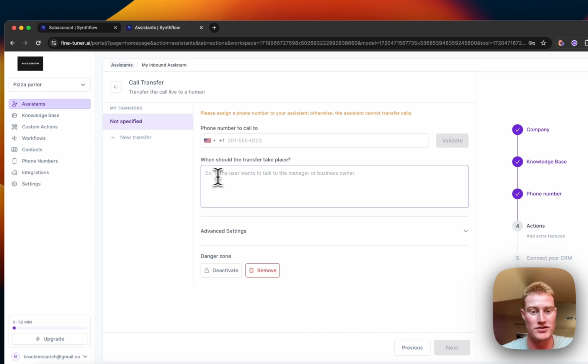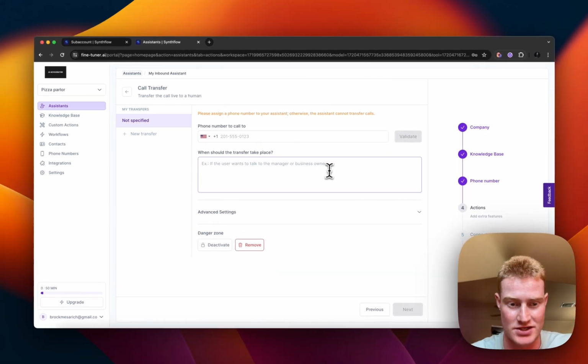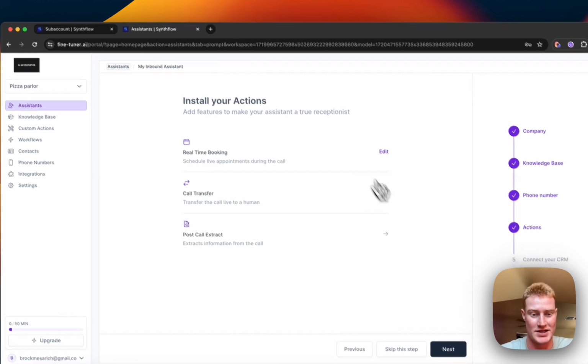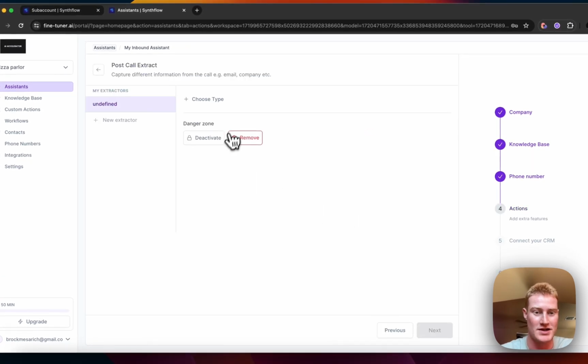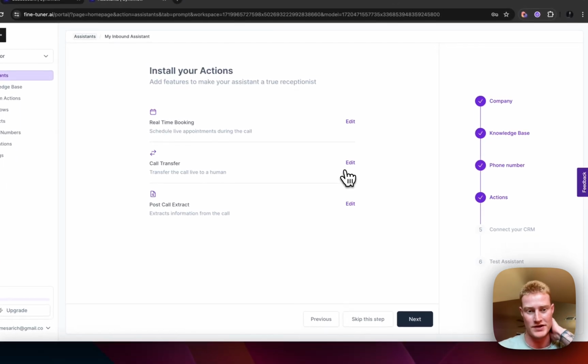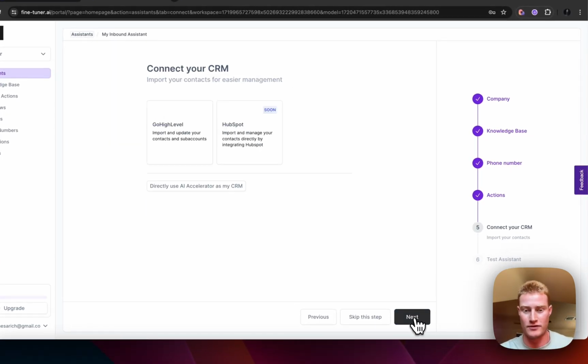So for example, if the user wants to talk to the manager or the business owner, we could then transfer it to this number here. We're not going to set that up now. Post call extract. So we can extract any information we want and then send a webhook or just store that information inside of our software. That is awesome. We might go over this later, but let's move on again.